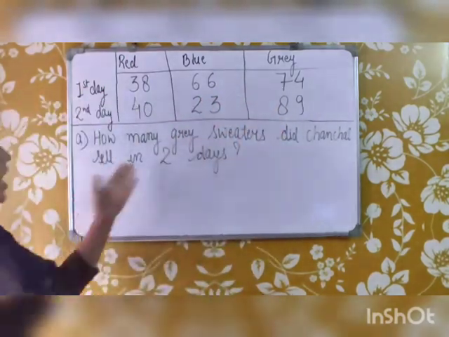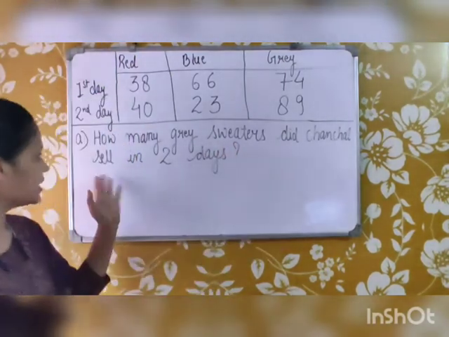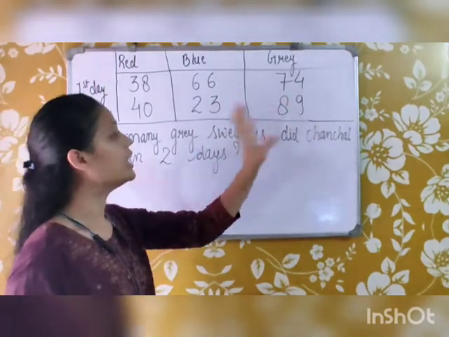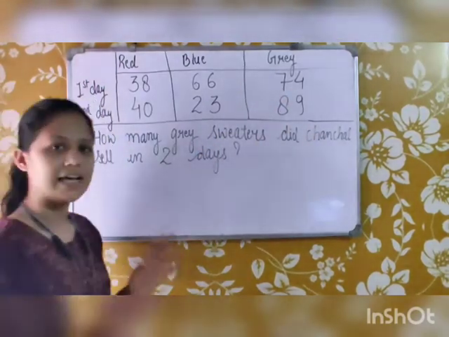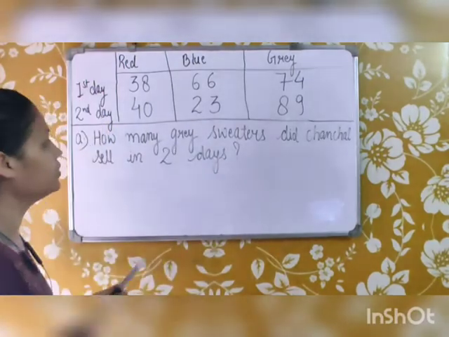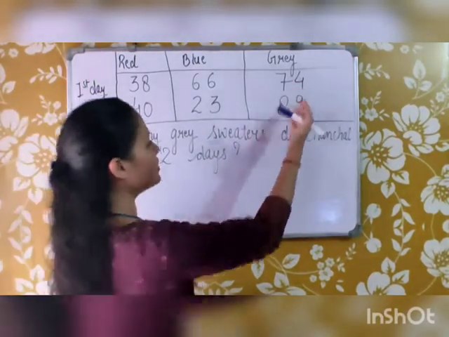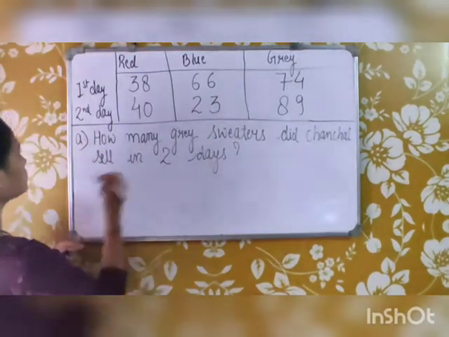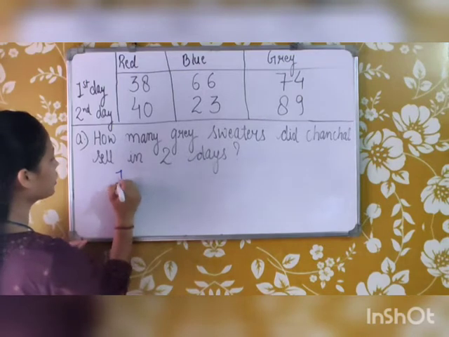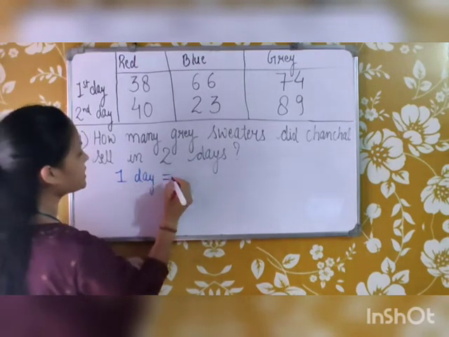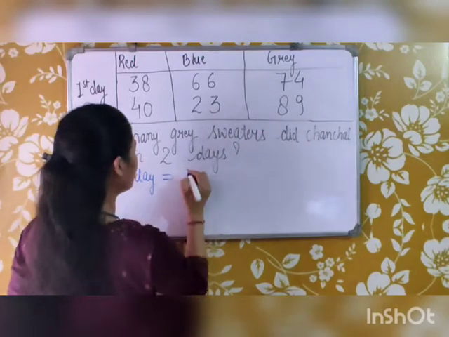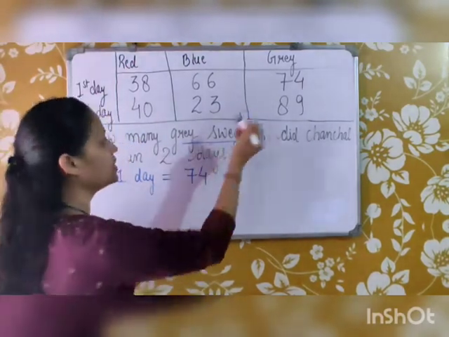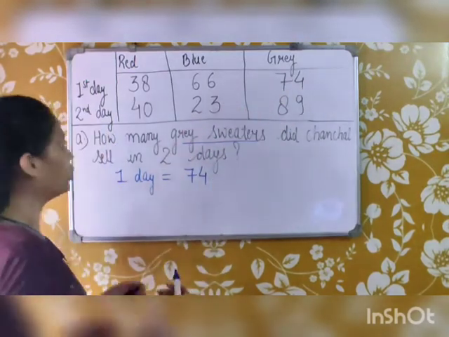Now the question is, how many grey sweaters did Chanchal sell in 2 days? We have to tell how many grey sweaters in total Chanchal sold in 2 days. So what we will do is find the number of sweaters sold on a particular day and then add them up. On the first day, Chanchal sold 74 grey sweaters. Here we have to tell about the grey sweaters.